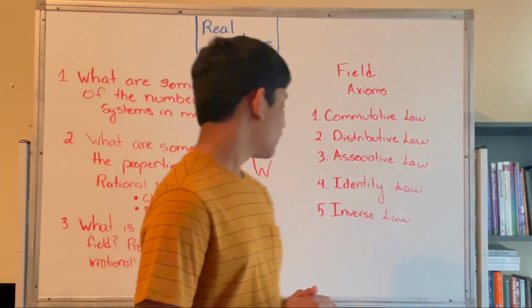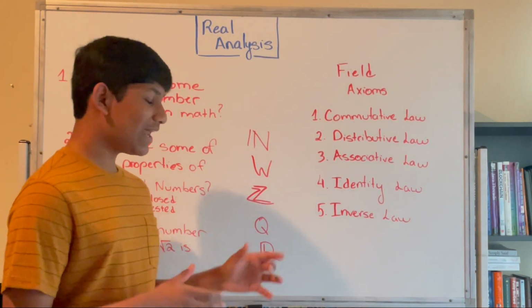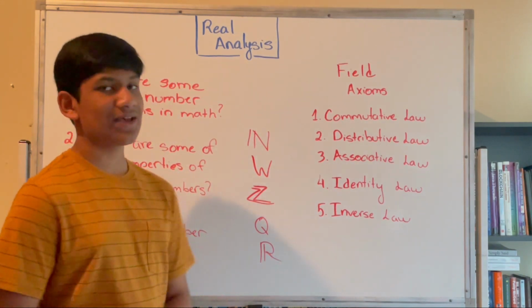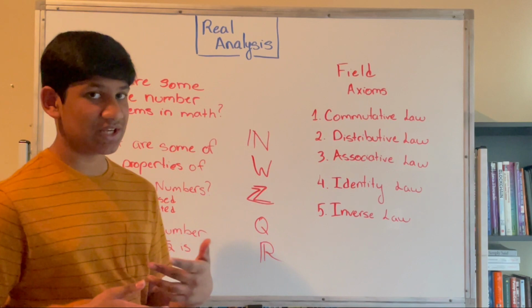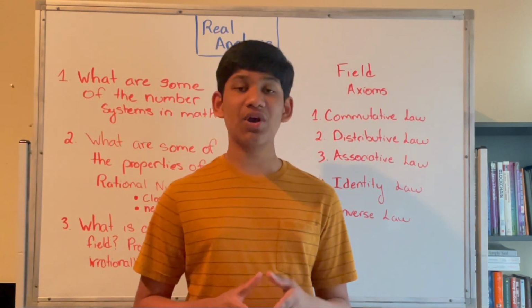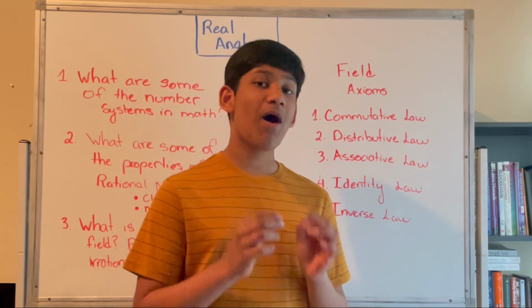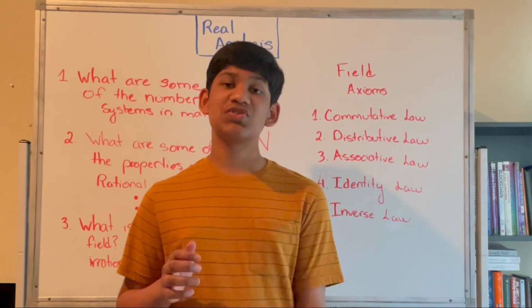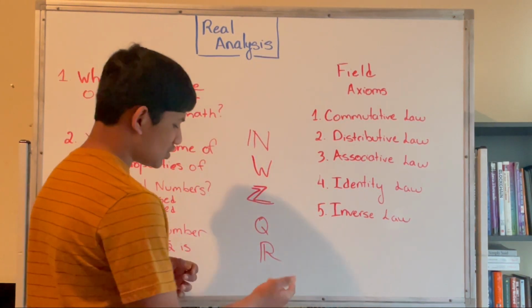Okay. So it's important to realize that the natural numbers, whole numbers, integers, and rational numbers are all subsets of the real numbers. So let's talk about each of these number systems and then proceed forward. So what are the natural numbers? The natural numbers are essentially called the counting numbers. In other words, they contain positive integer values starting from 1. But we can only define that if we know the integers.